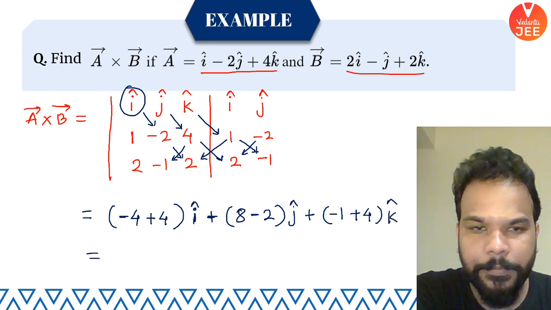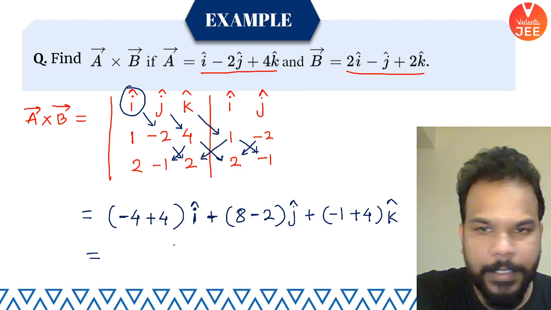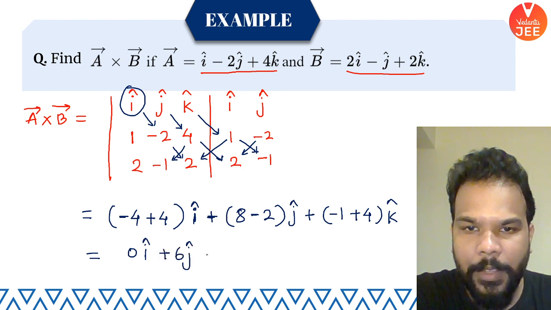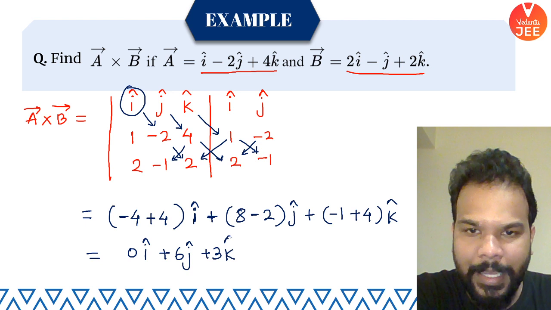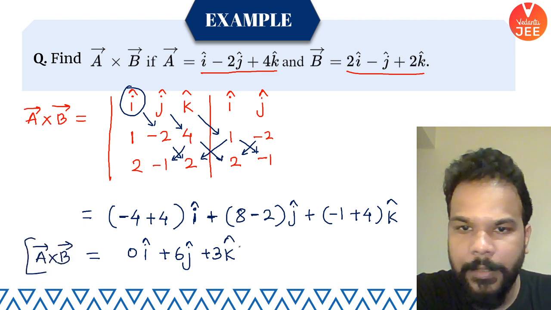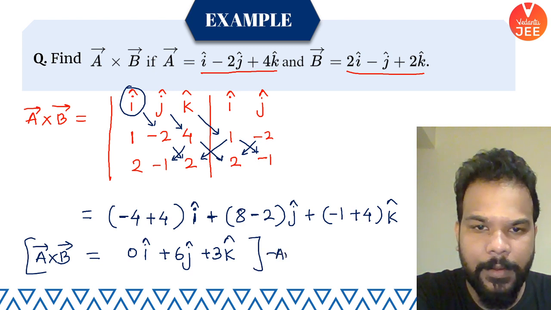What did you get? Okay, Siddharth, I think you got the value correct. This is 0 I cap plus 6 J cap and plus 3 K cap. This is what we get as A cross B. This is basically our answer.